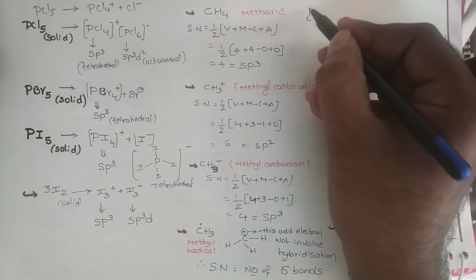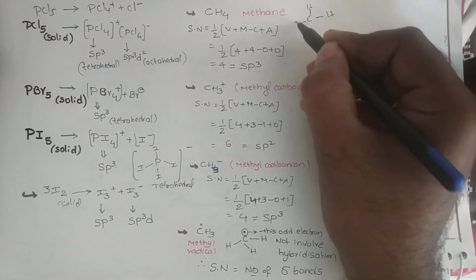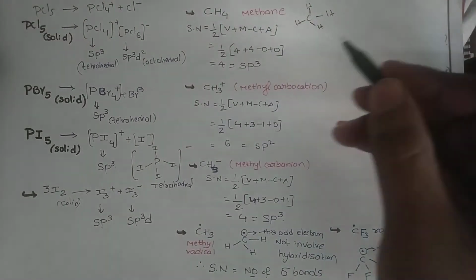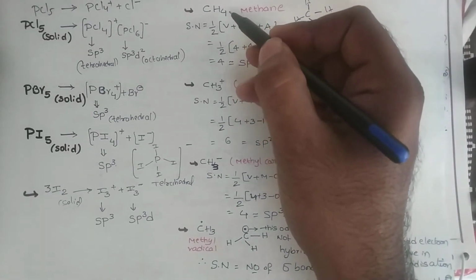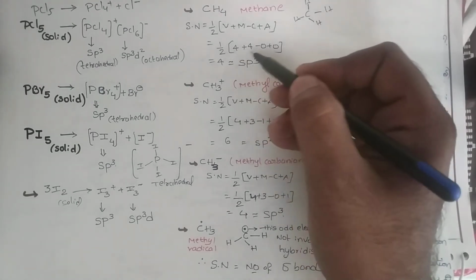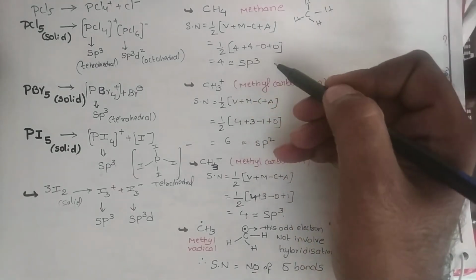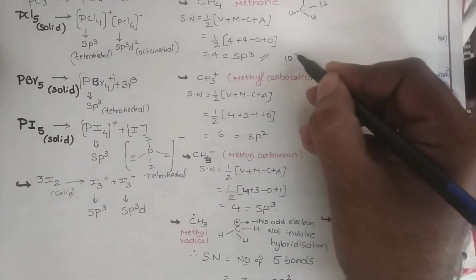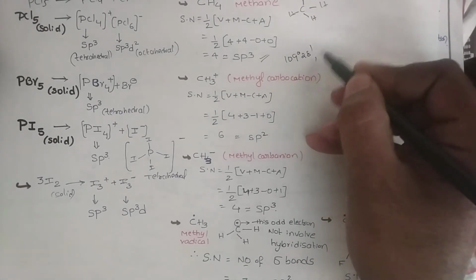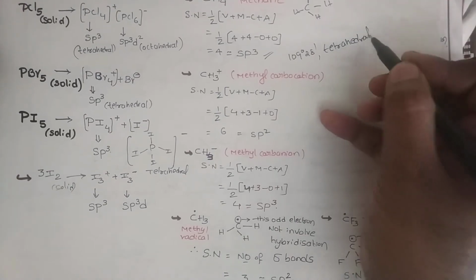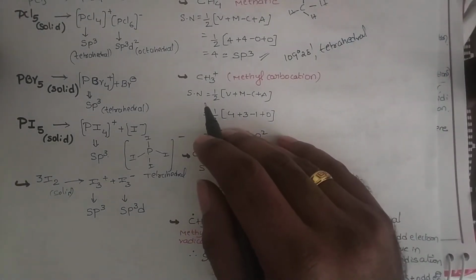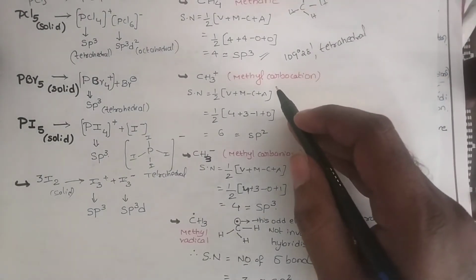In CH4, how many single bonds? 4, in tetrahedral manner, so M is 4. 4 plus 4, there is no cation and no anion, so 8 by 2, that is 4, sp3 hybridization. Clear? With bond angle 109 degrees 28 minutes and tetrahedral shape.